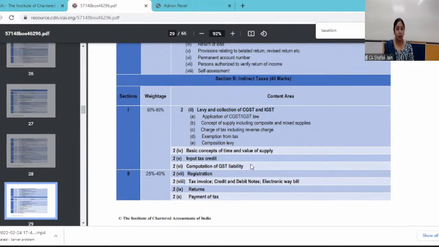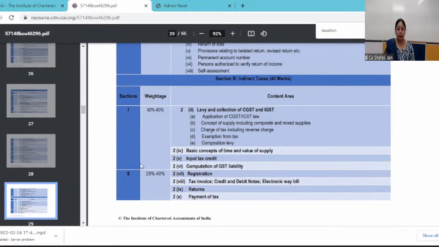Input tax credit is very important because only then can you compute the net GST liability. Gross GST liability you can compute before knowing ITC provisions, but after you are conversant with the ITC provisions, you will be able to compute the net GST liability. So you should be thorough with all these topics. The type of questions asked in the examination are generally application based. You need to know each and every provision properly, and you have to see what the weightage of that topic is while revising the syllabus or this subject.